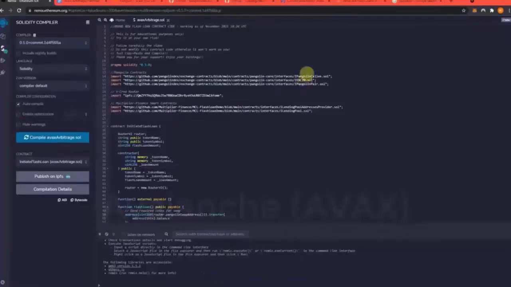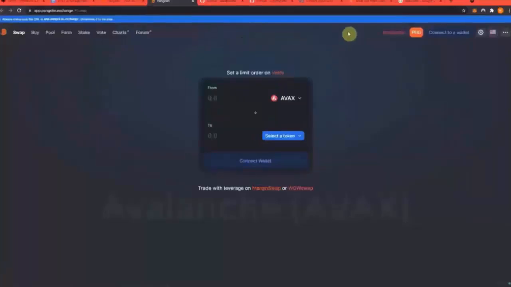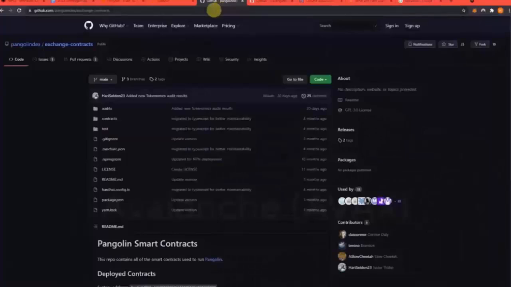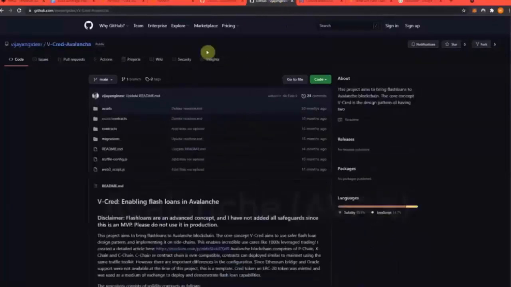Now what this is doing is we're using the Penguin DEX, which if you're unfamiliar with it, this actually DEX right here, which works on Avalanche, and we are using its smart contracts. We're also using Avalanche's flash loan providers, so they are providing liquidity for us to trade our generated token back and forth really fast, and that's where the arbitrage opportunity actually comes from.